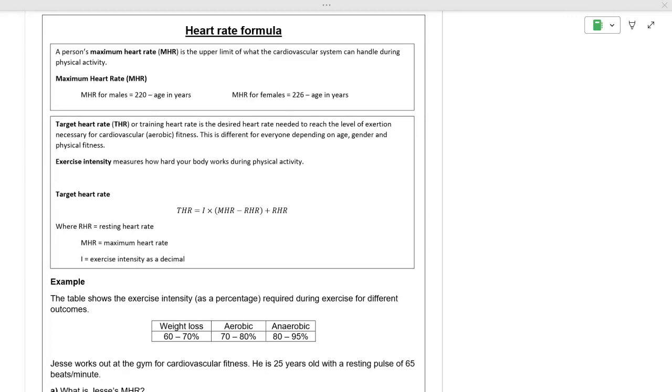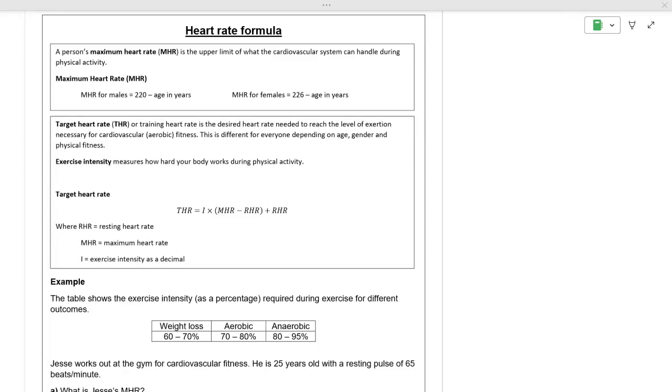For males, it's 220 minus your age in years, and for females, it's 226 minus your age in years. So it's just slightly different. Then we have our target heart rate, or training heart rate, which is our desired heart rate to reach the level of exertion necessary for cardiovascular or aerobic fitness. So doing something and actually getting a benefit from it. And it's different for everyone depending on your age, gender, and your physical fitness.